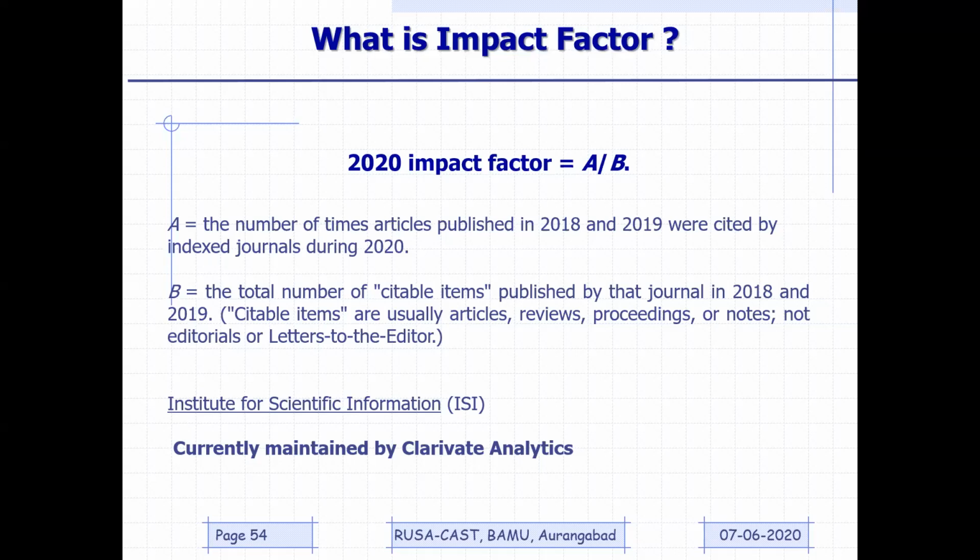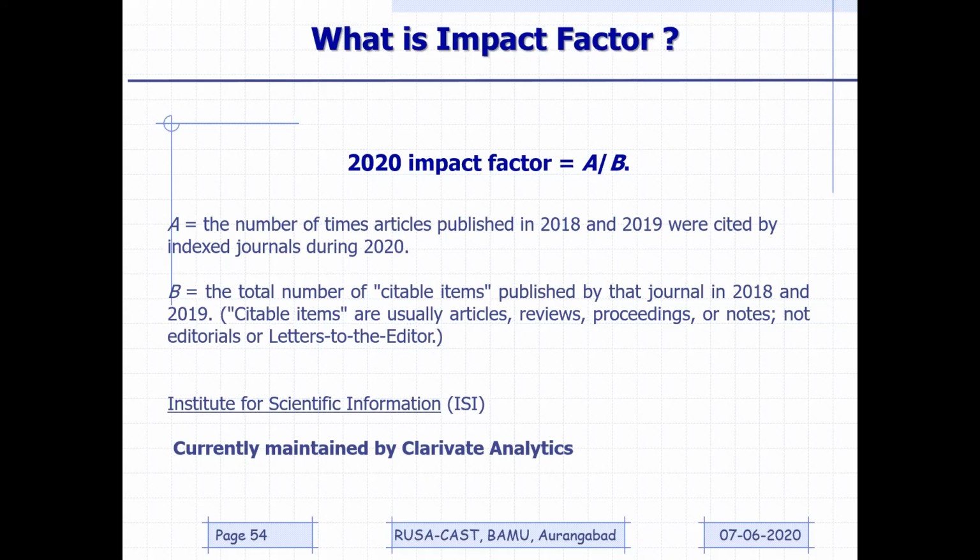What is numerator? Numerator is the number of times articles published in 18 and 19 were cited by index journals during 2020. इसका मतलब ये है कि जो 18-19 में जो आर्टिकल पब्लिश हुए थे, आउट ऑफ दैट हाउ मेनी वर साइटेड इन इंडेक्स जर्नल? Again, not any substandard journal, not any non-index journal. They are talking about index. I'm talking about Thomson-Reuters impact factor. Okay, so like if there are 244 articles and if all of them have been cited one time, so there will be 244 in numerator, there will be 244 in denominator, and impact factor will be 1.